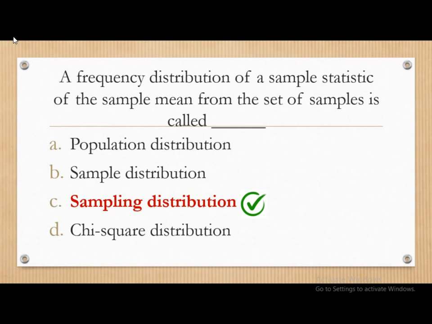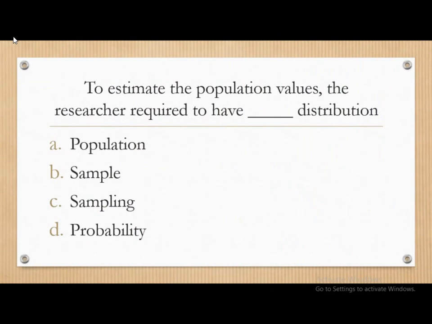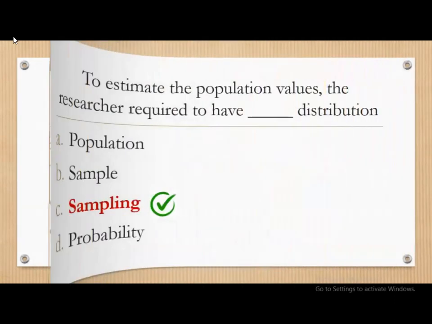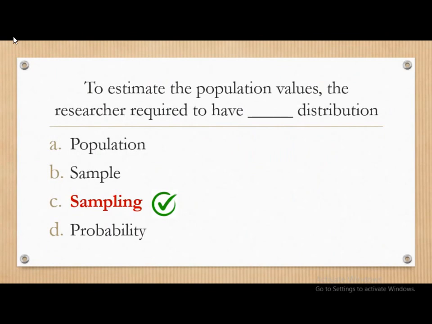called as sampling distribution. Next question: to estimate the population values, the researcher required to have dash distribution. The options are population, sample, sampling, and probability. The correct answer is to estimate the population value, the researcher required to have sampling distribution.